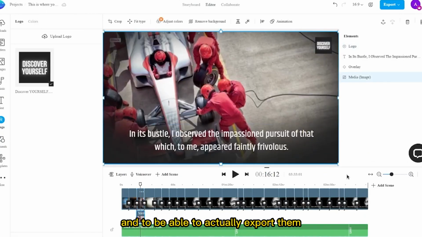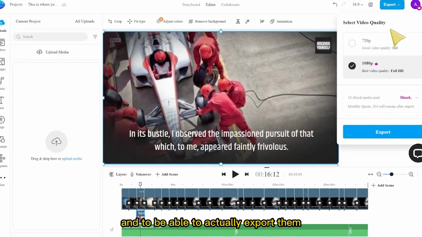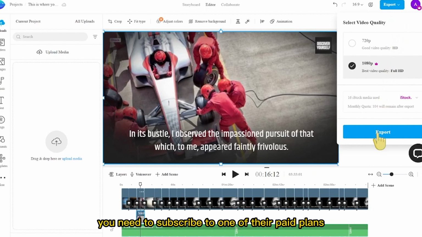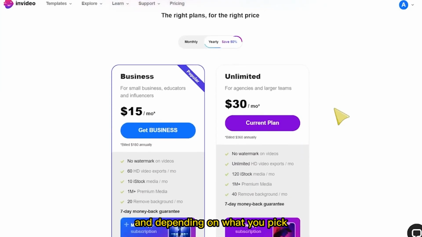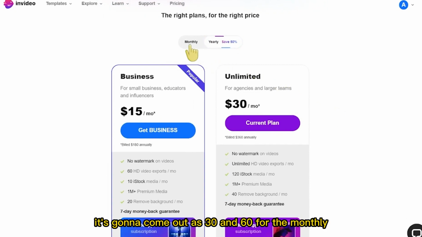Now to exporting the videos, and to be able to actually export them and upload them on YouTube, you need to subscribe to one of their paid plans. So they have 2 paid plans, and depending on what you pick, either month to month or yearly, it's going to come out as 30 and 60 for the monthly and 15 and 30 for the yearly.